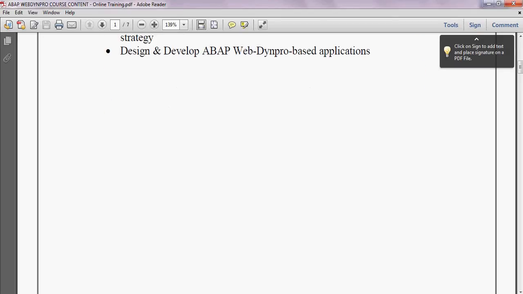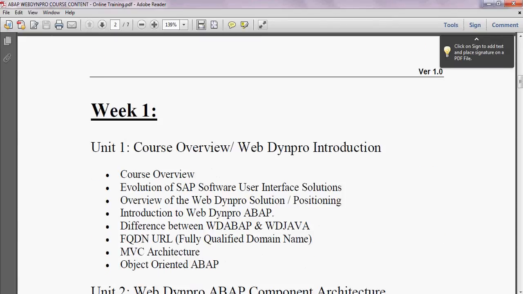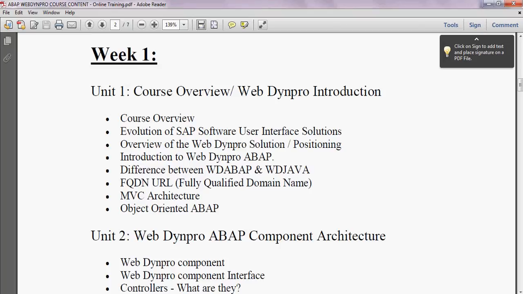It has been divided into several sections, several weeks. We will start with week one. In week one, we have unit one, a course overview or WebDynpro introduction. We will be covering what is WebDynpro ABAP, what other technologies apart from WebDynpro ABAP are used to develop web based applications in the SAP environment, and how it has evolved. We also cover the overview of the WebDynpro solution, the difference between WebDynpro ABAP and WebDynpro Java, MVC architecture, and a refresher of object oriented ABAP concepts.